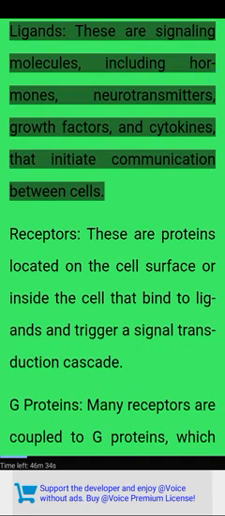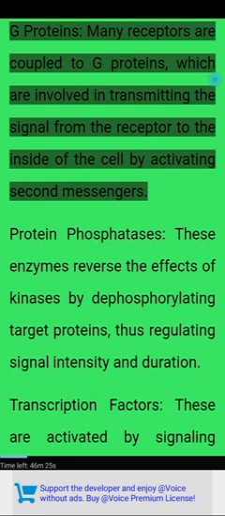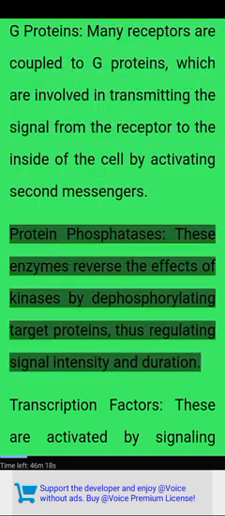Ligands. These are signaling molecules, including hormones, neurotransmitters, growth factors, and cytokines that initiate communication between cells. Receptors. These are proteins located on the cell surface or inside the cell that bind to ligands and trigger a signal transduction cascade. G proteins. Many receptors are coupled to G proteins, which are involved in transmitting the signal from the receptor to the inside of the cell by activating second messengers.